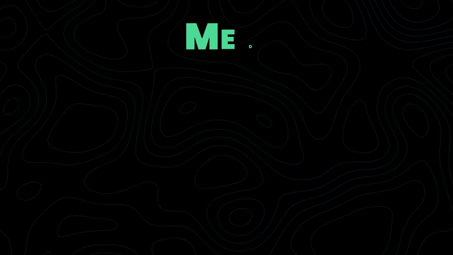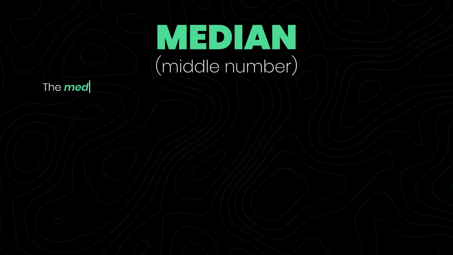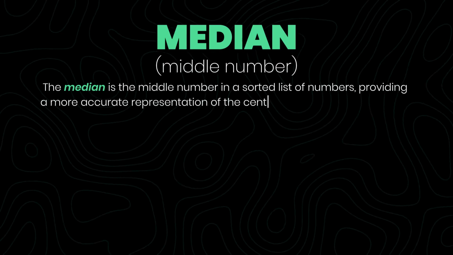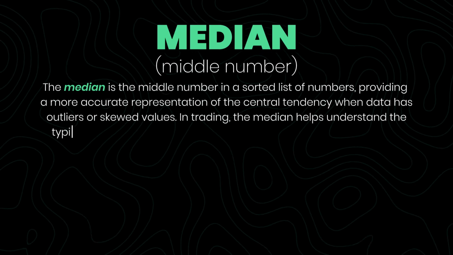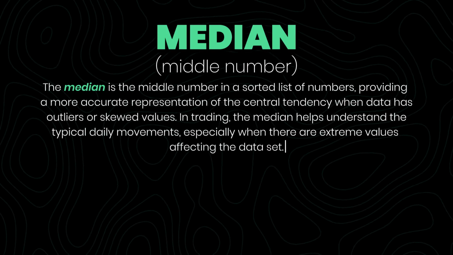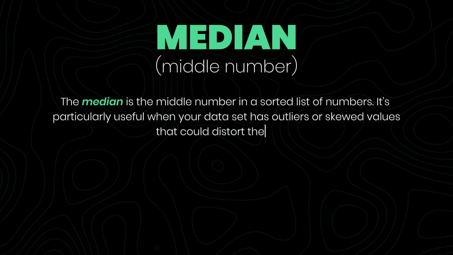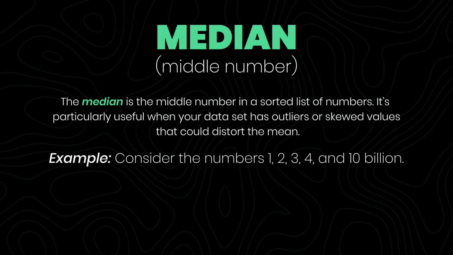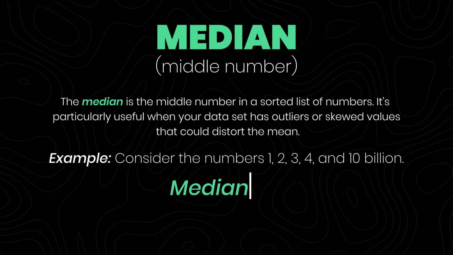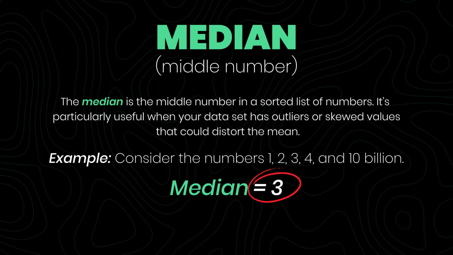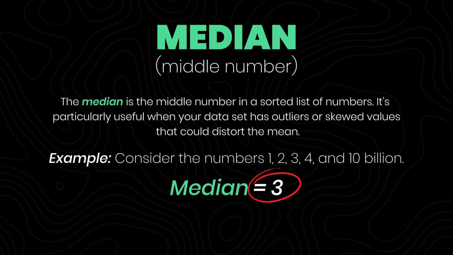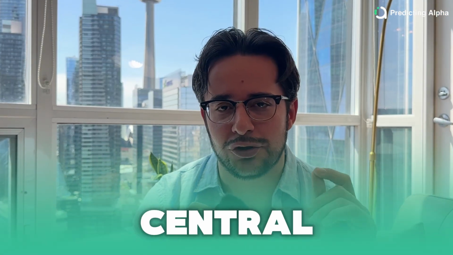Now the second concept is called the median, or the middle number that is in our data set. And the median is really important when your data set has major outliers, or numbers that are significantly bigger or smaller than what we typically see in most of our data set. And that's because big numbers can significantly distort the mean. For example, let's say we had the numbers 1, 2, 3, 4, and 10 billion. In this data set, the median number would be 3. But the mean number would be something way higher because that 10 billion is significantly skewing things. The mean would be completely dominated by this 10 billion number and effectively render our calculation useless for figuring out what's normal. But the median would show us the real central point for this data set.